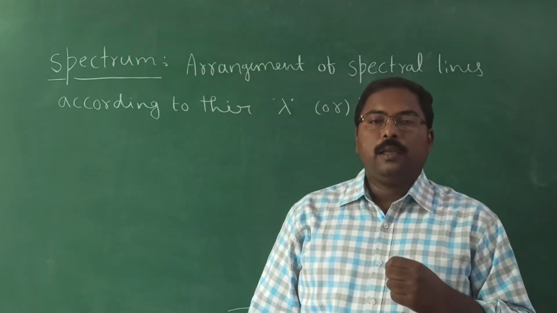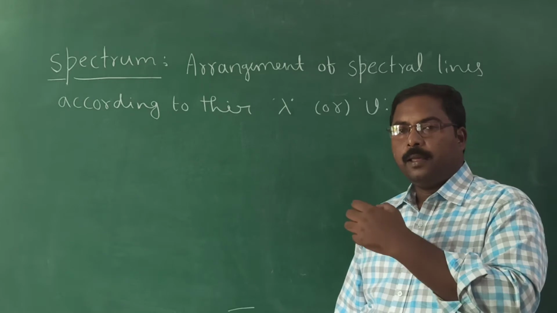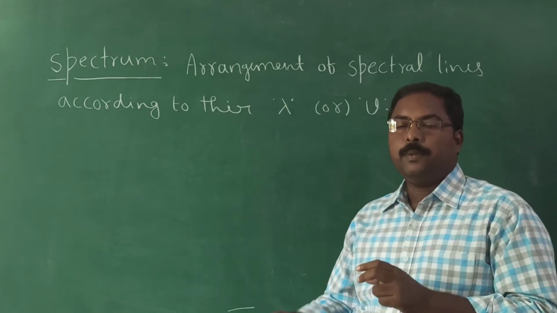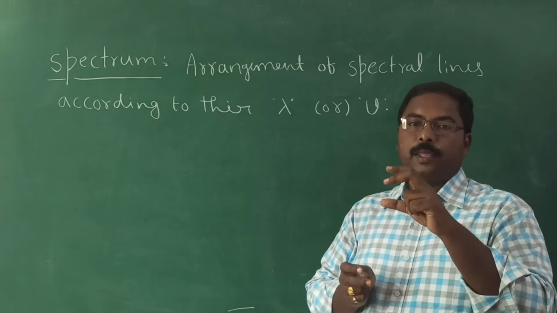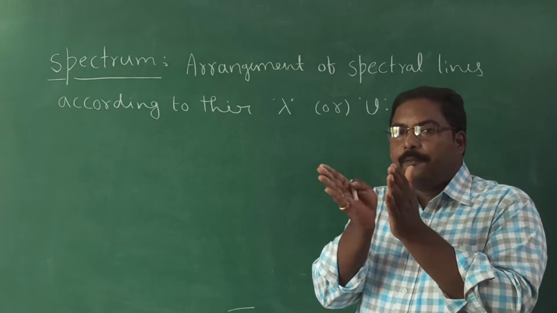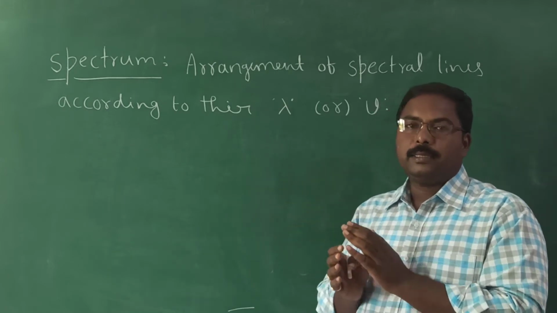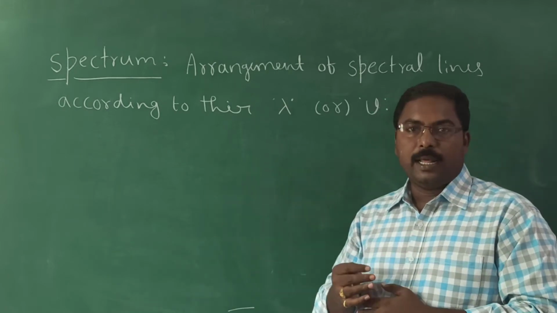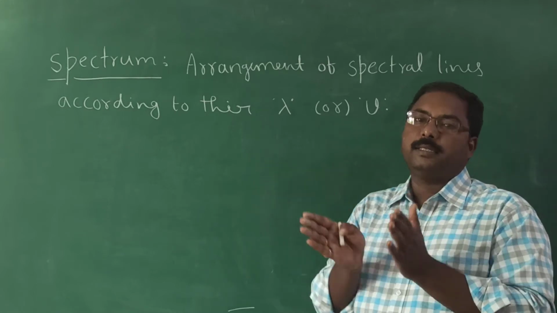So how can we get this spectrum? Generally in physics, you may know about the prism. When white light is passed through a prism, it splits into all the different colors of the white light. We know white light consists of the 7 colors. We discussed the VIBGYOR. The prism splits all these lines.